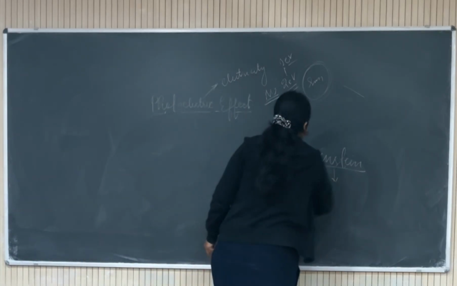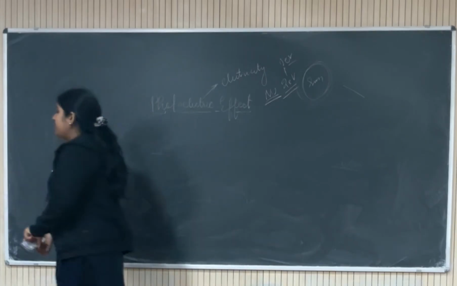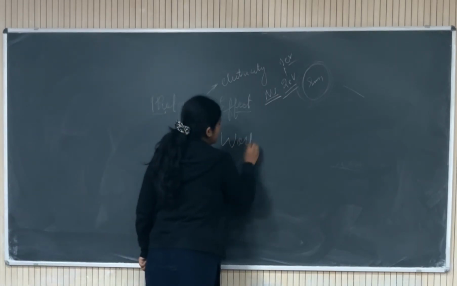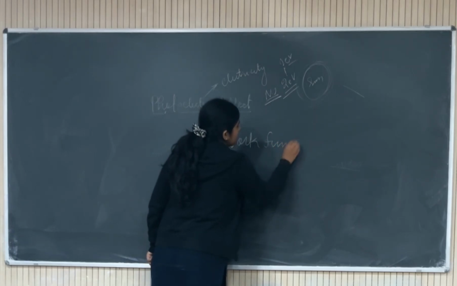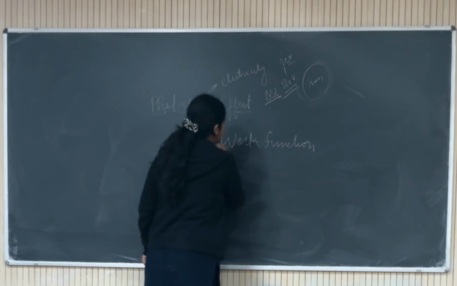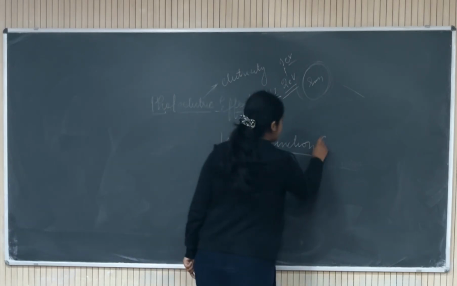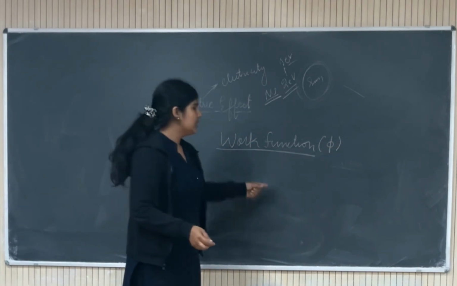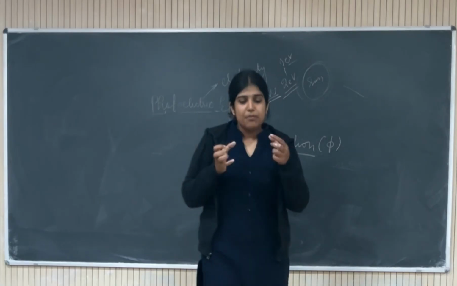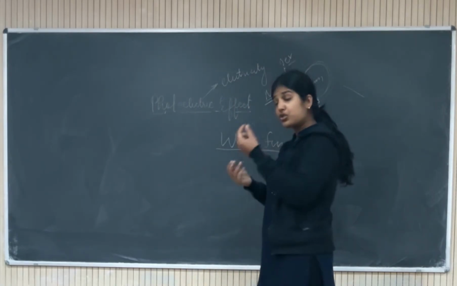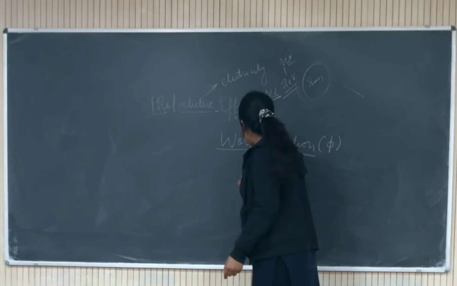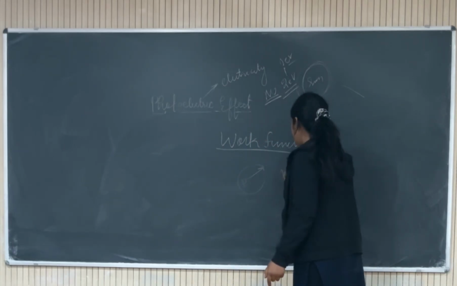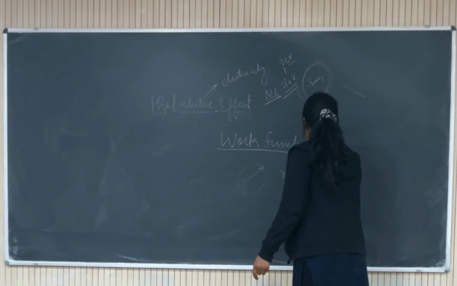And this minimum energy, whatever we are giving to the electron so that it can eject out, is known as the work function. It is denoted by the symbol phi. Work function is the minimum energy which should be given to the metal to eject the electron from the metallic surface. This is the minimum energy that should be given.